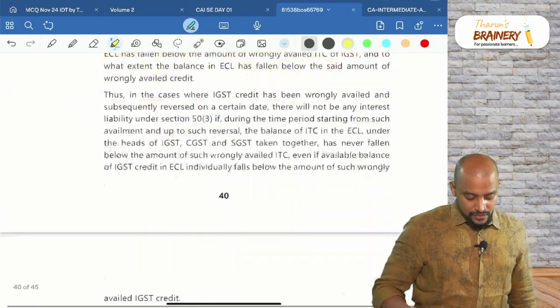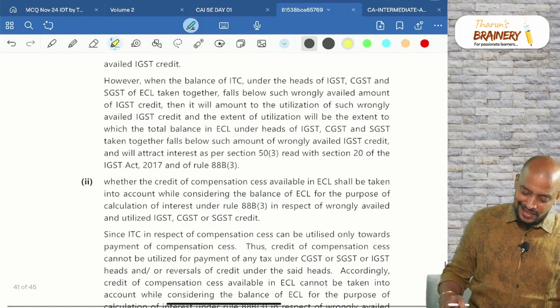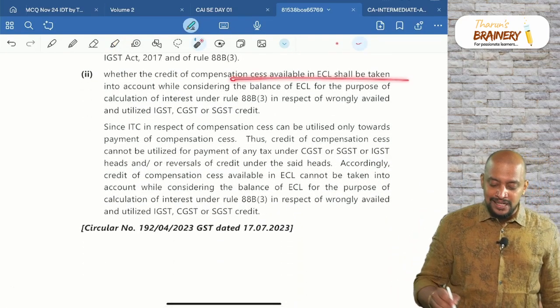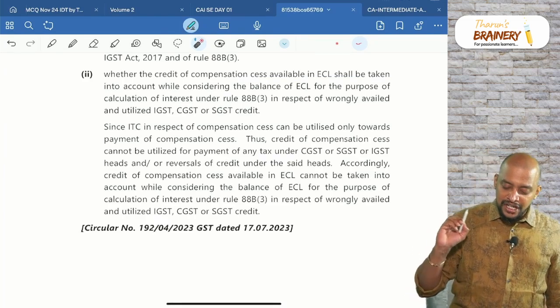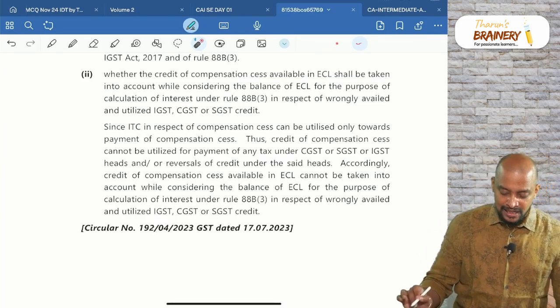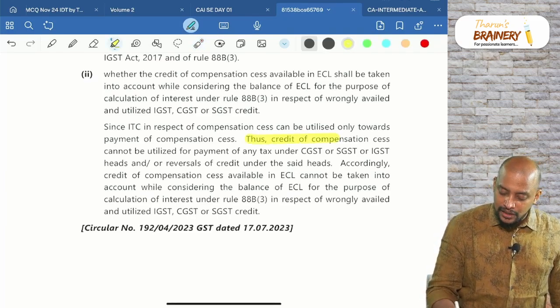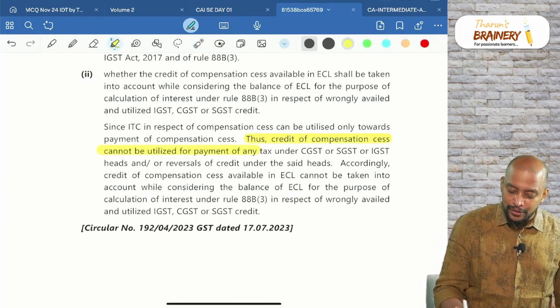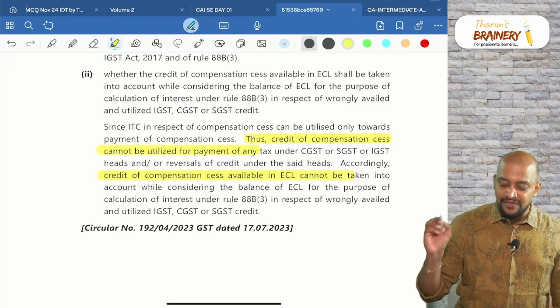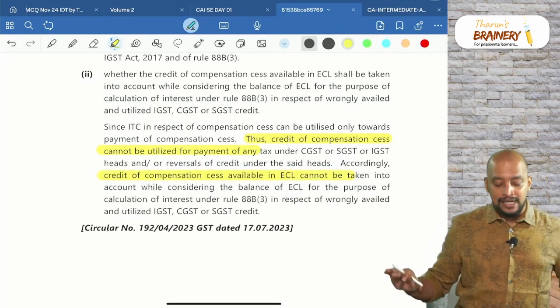So there is one point related to compensation cess, where the credit of compensation cess available is taken into account. We need to see only the balance in compensation cess. Thus, the credit of compensation cess cannot be utilized. So we need to see only the compensation cess available, but not any other balance.